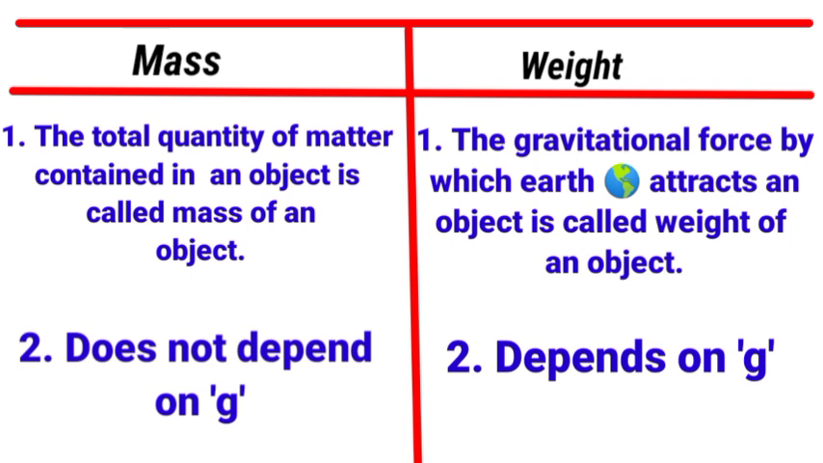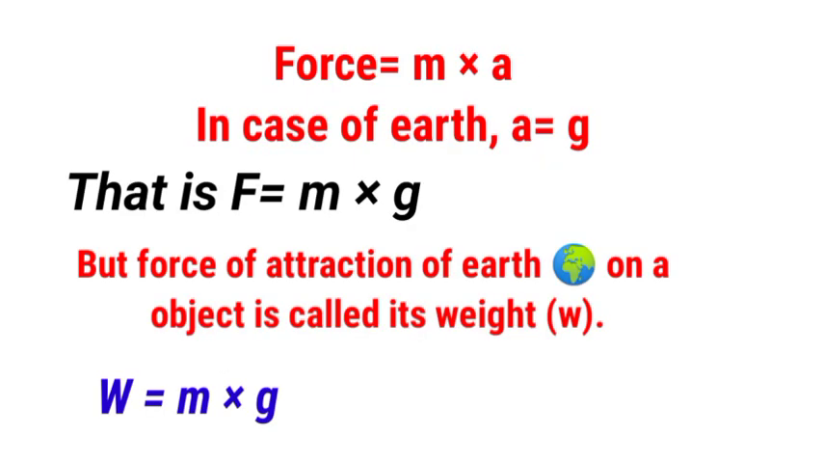Mass does not depend on g. Your mass is the total quantity of matter in you, right? So mass does not depend on g, which means it does not depend on acceleration due to gravity, but weight depends on acceleration due to gravity. Why does weight depend on g? Because weight equals mass into acceleration due to gravity.